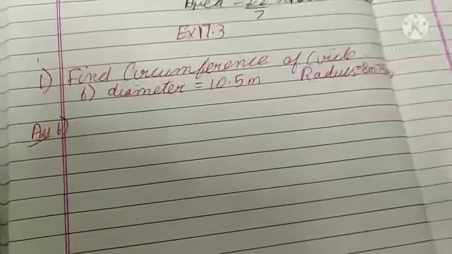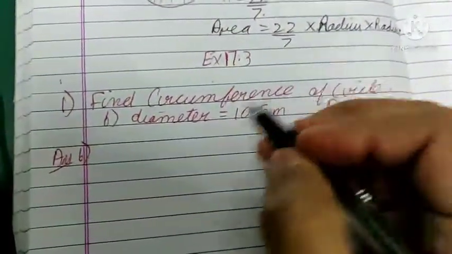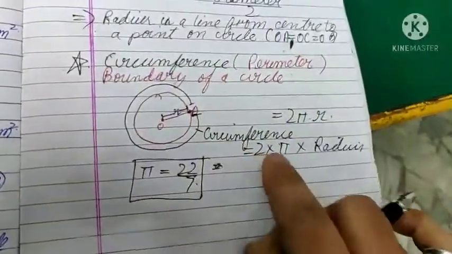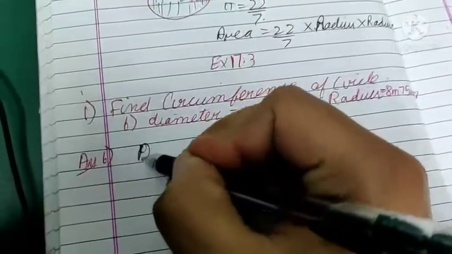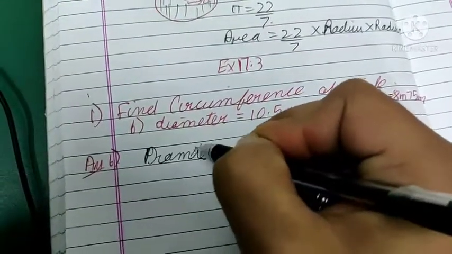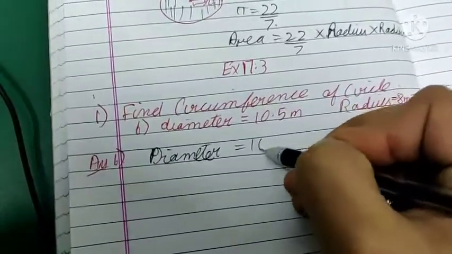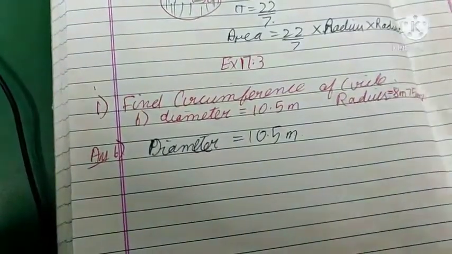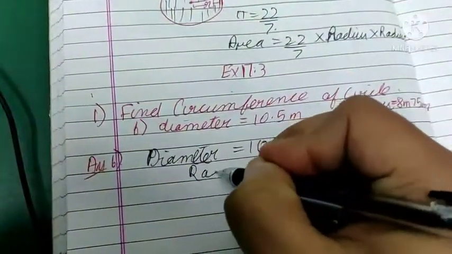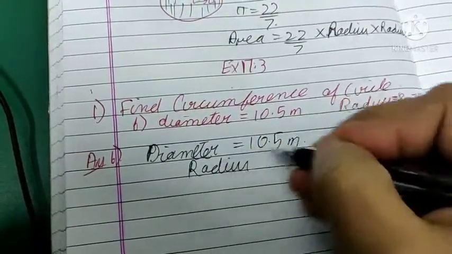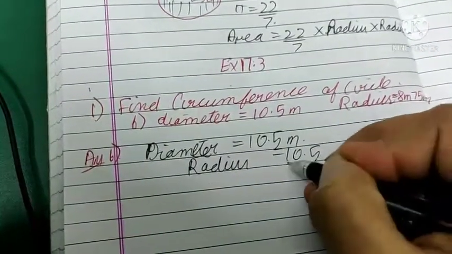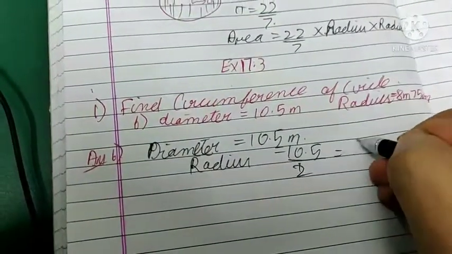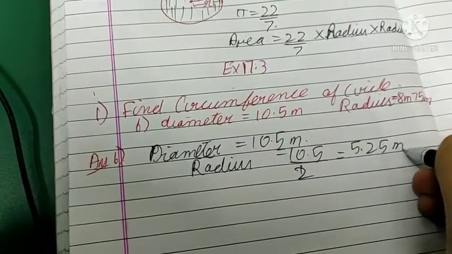So this is the first question from the exercise that says that we have to find the circumference of the circle when diameter is 10.5. So for circumference of the circle, we should know the radius. It is 2 into pi into radius. So where diameter is 10.5 meter, so radius will be 10.5 upon 2, that is 5.25 meter.